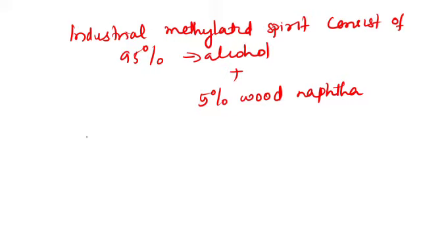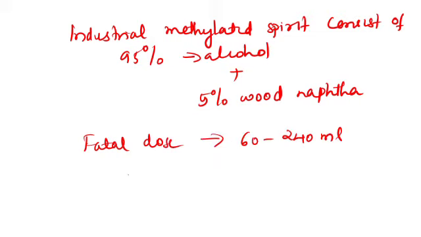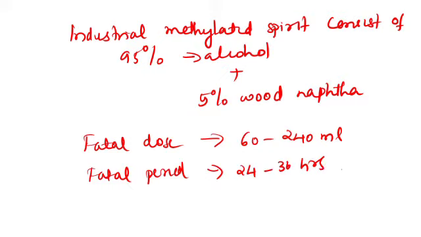And the fatal dose of methyl alcohol is 60 to 240 ml, and the fatal period is 24 to 36 hours, and it can be delayed to 2 to 4 days.